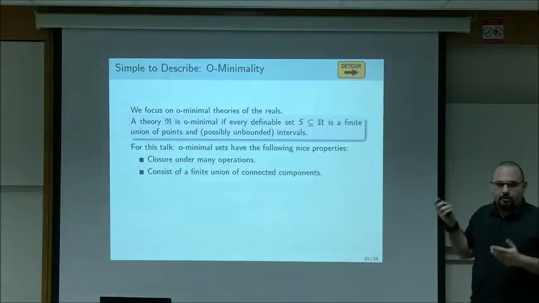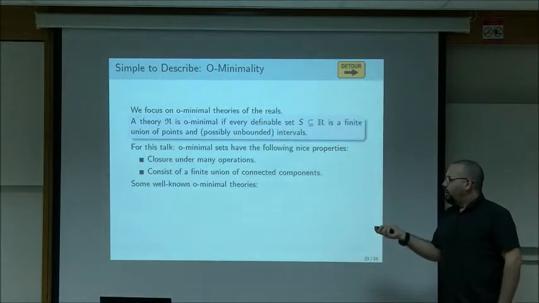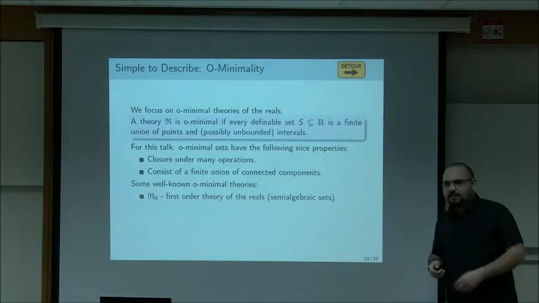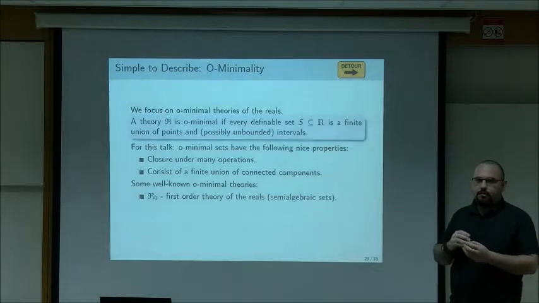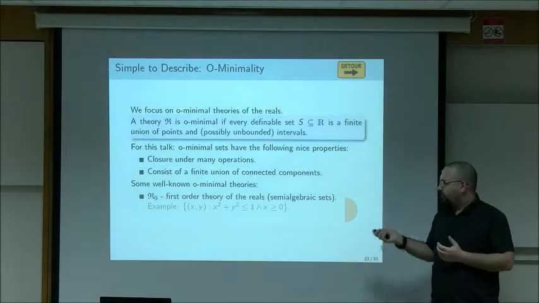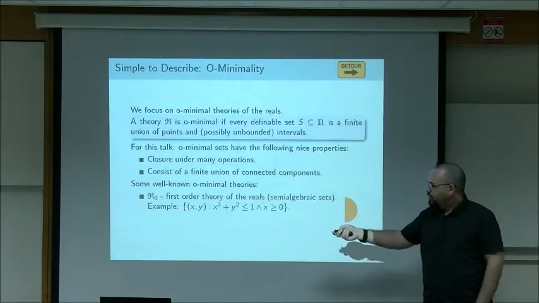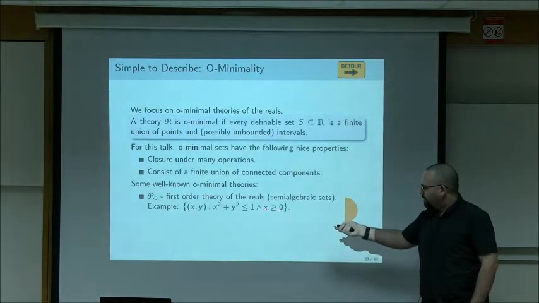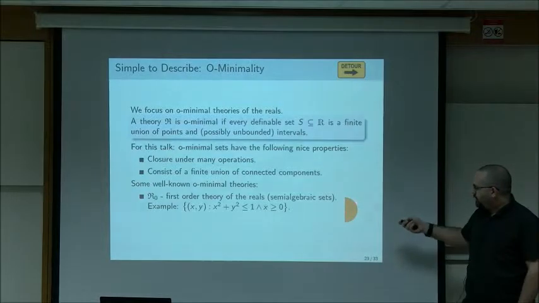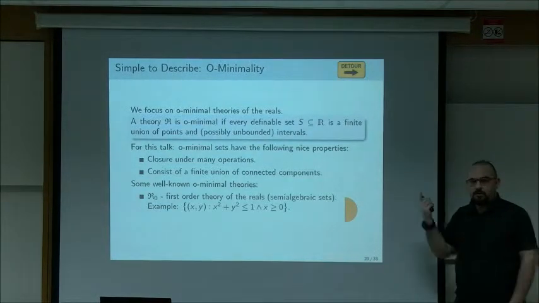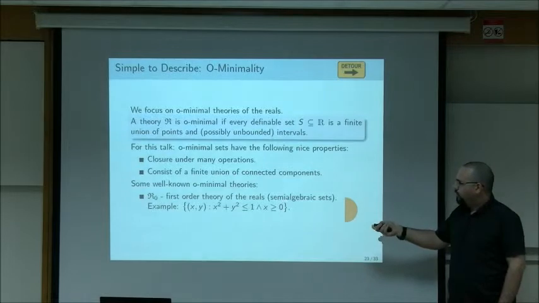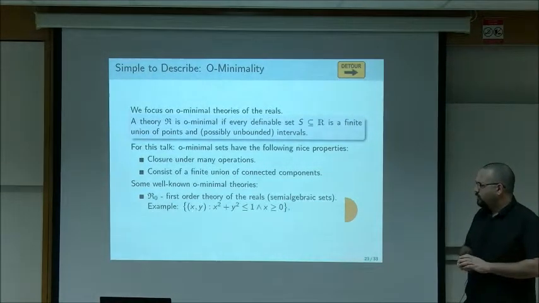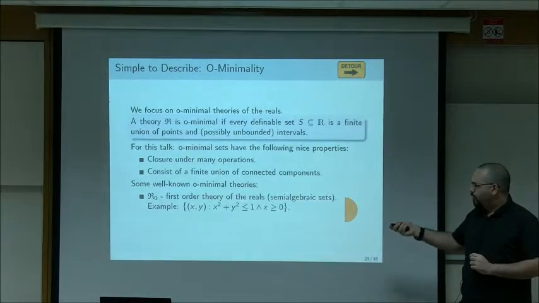What kind of O-minimal theories have you seen before, and you probably know a bit? So the first one is R, the first order theory of the reals, also known as semi-algebraic sets. These are sets that are definable using polynomial equalities and inequalities with integer coefficients. For example, in R2, the set of points x, y, such that this polynomial inequality holds, and this polynomial inequality holds, defines this right half of the disk. So this is a semi-algebraic set with one connected component. You could have here or something else, which will add another connected component. And these are simple sets, or minimal sets. And the first order theory of the reals is known to be decidable.